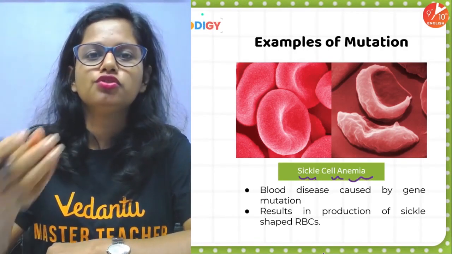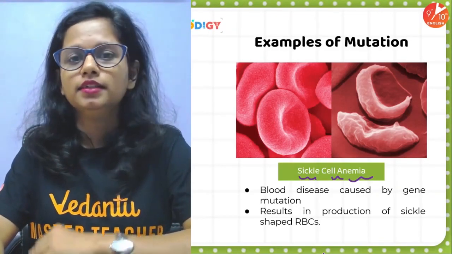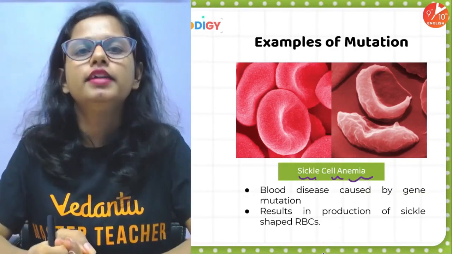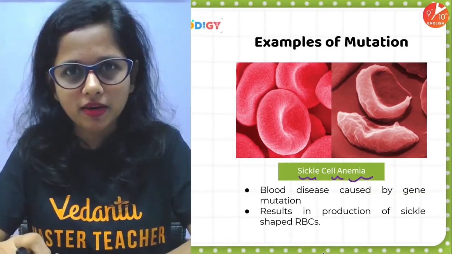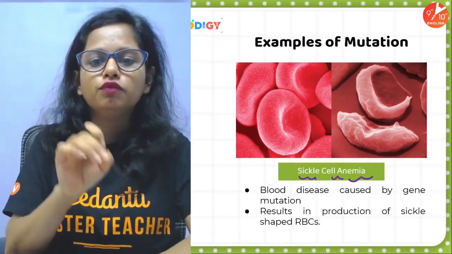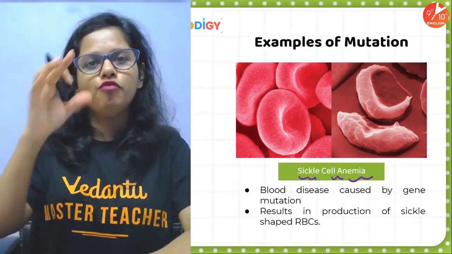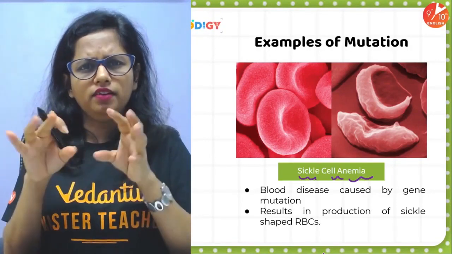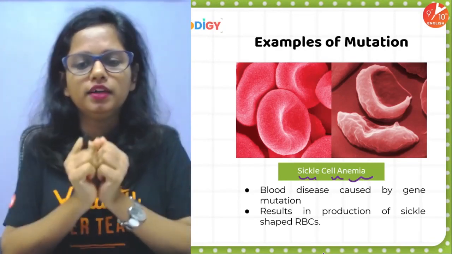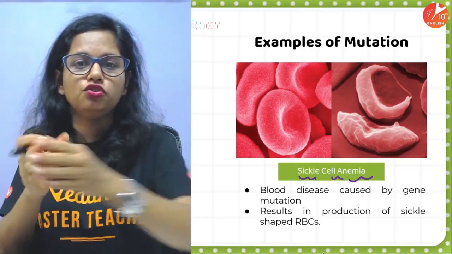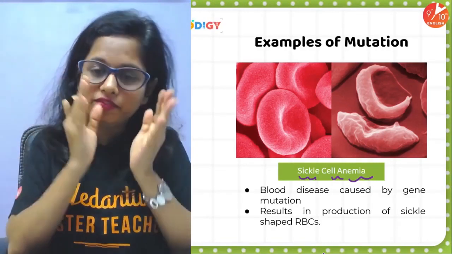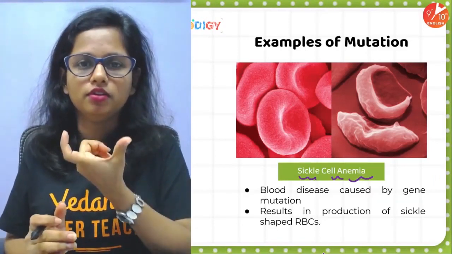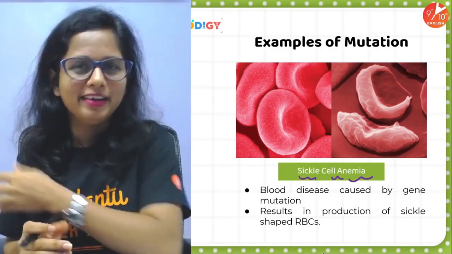The deficiency of iron is known as anemia. And our red blood cells are circular biconcave. They contain a pigment hemoglobin, which is an iron protein complex. Now, the gene which codes for this hemoglobin, when there is a deformity in it, when there is a certain kind of issue with it, it results in the transformation of the circular biconcave red blood cell into a sickle shaped cell.